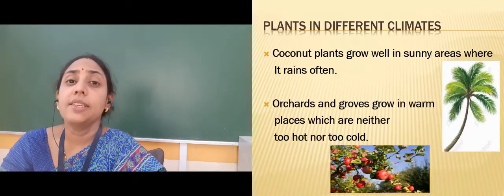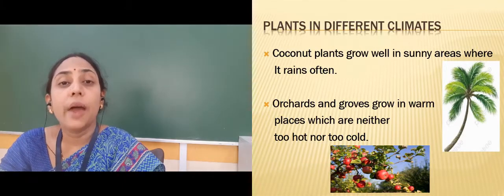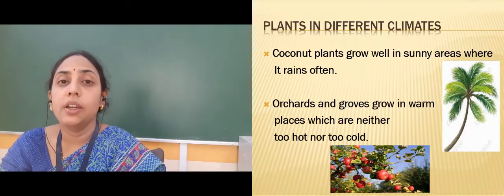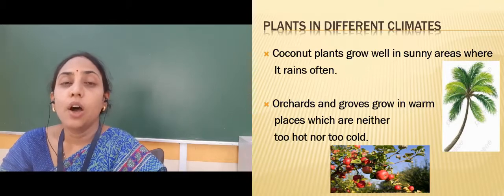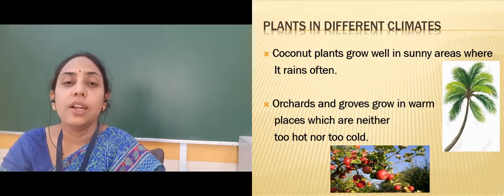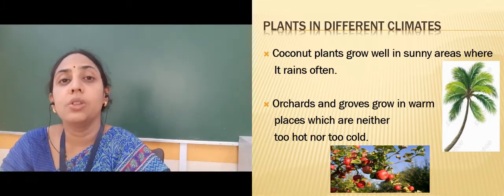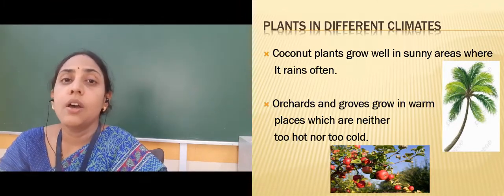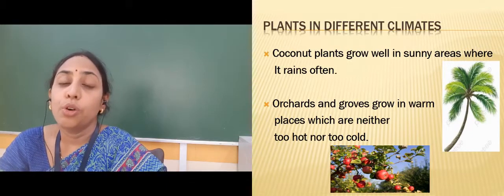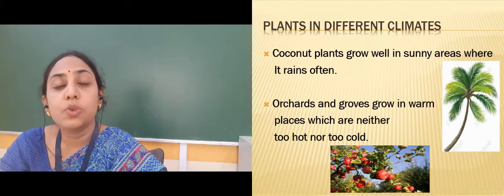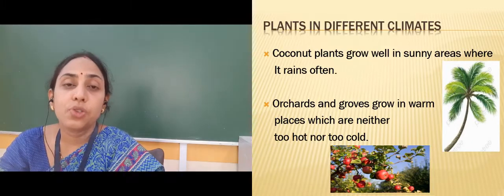Same way, in places that are sunny throughout the year, sunny means they receive maximum sunlight throughout the year and equally rains also, trees like coconuts grow very well. Generally these types of places are very near the coastal areas, that means near the sea or an ocean. So we can find coconuts mostly in such areas where the land receives most of the rains.